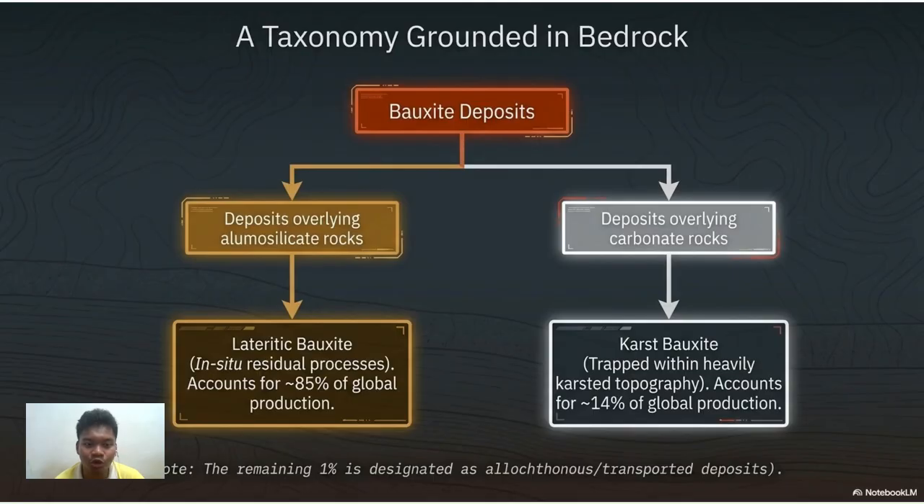Bauxite deposit is divided into two different types. The first one is lateritic bauxite, which is in situ residual processes, accounts for around 85% of global aluminium production. The second type is karst bauxite, which is trapped within a heavily karsted topography. This accounts for 40% of global production. The remaining 1% is designated as autochthonous or transported deposits.